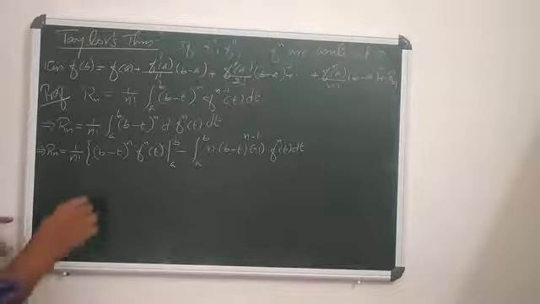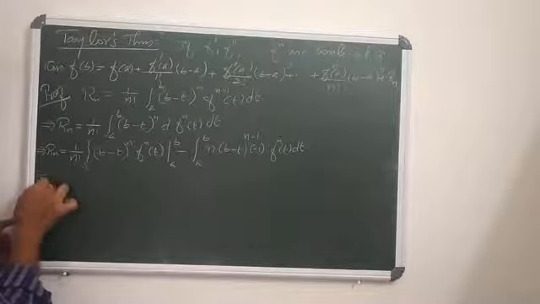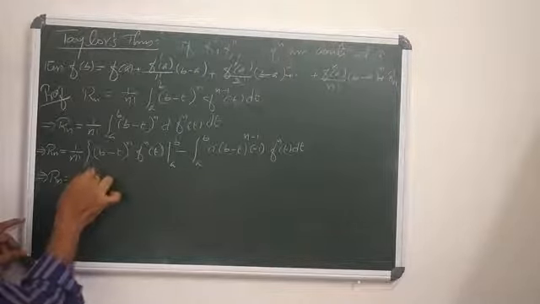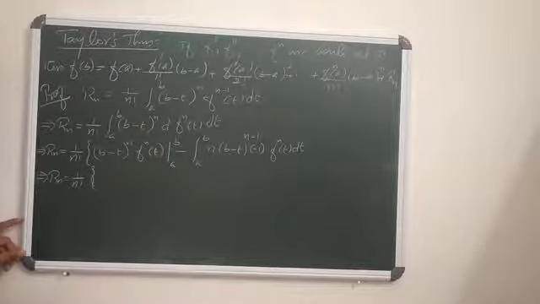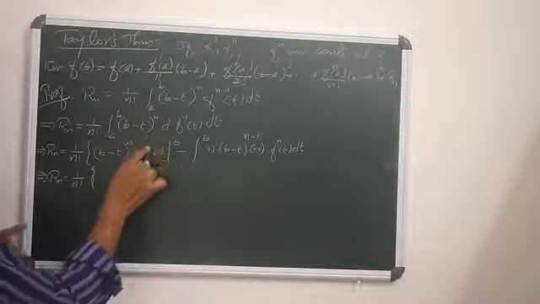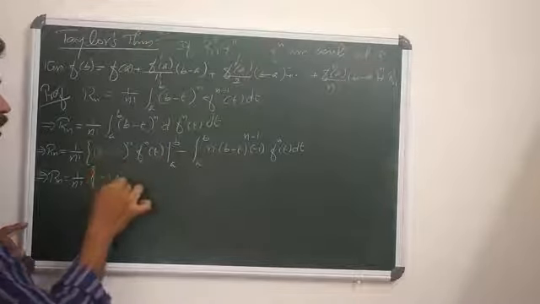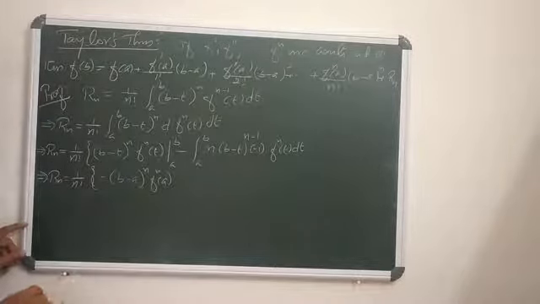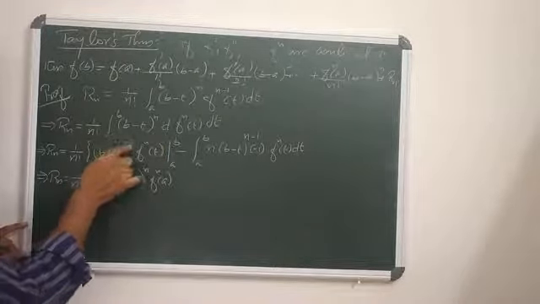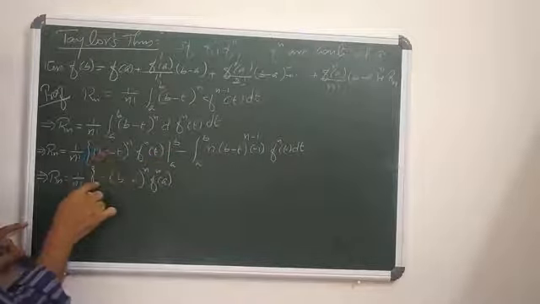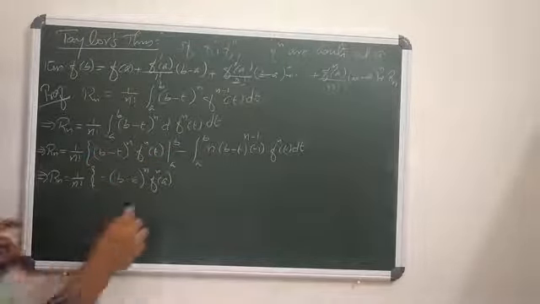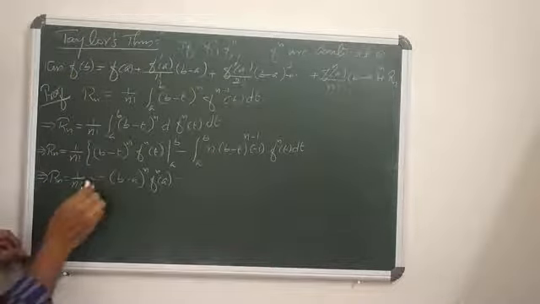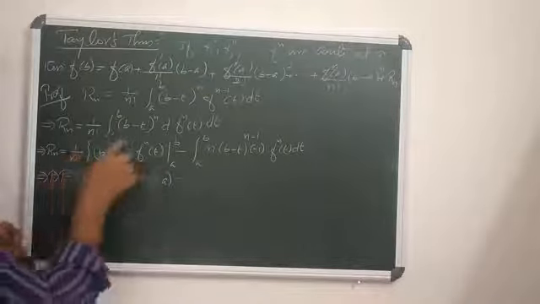Okay, so that implies Rn equals 1 by n factorial into, if you apply the lower and upper limit, when t equals b, the first term vanishes, and the second term is minus (b minus a) to the power n times f^(n)(a). If you apply the upper limit, it is 0, minus the lower limit, b minus a, minus (b minus a) to the power n into f^(n) minus n by n factorial.